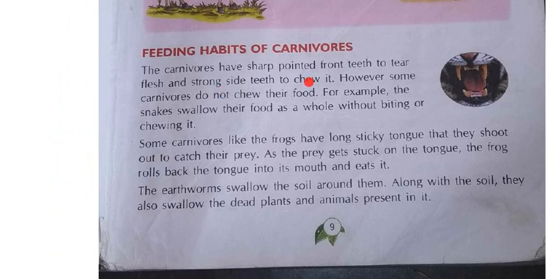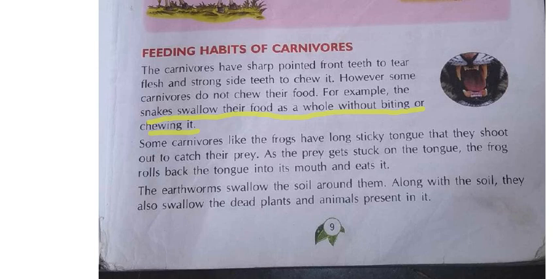Okay. Next, how the snakes swallow their food means, they will not bite it or chew it. Simply they will eat the food. They will not bite it or chew it. Simply. Some small snakes, some poisonous snakes will be there. Big snakes will have poison. That poisonous one are called as the fangs. Later it will come, I will say for you.